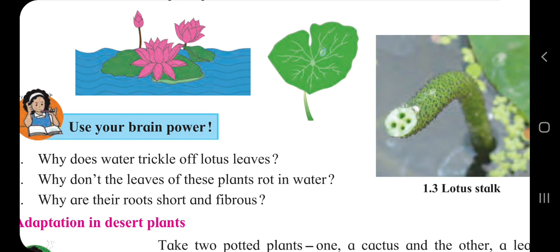And why? What is the point? Which one is protecting the flower? That is the waxy cover of the leaves. Because of the waxy cover of leaves, the flower is protected.